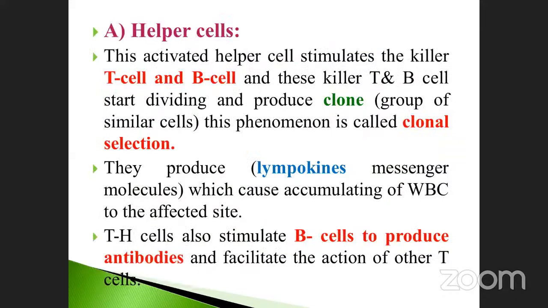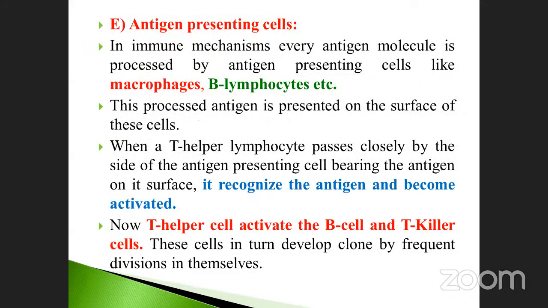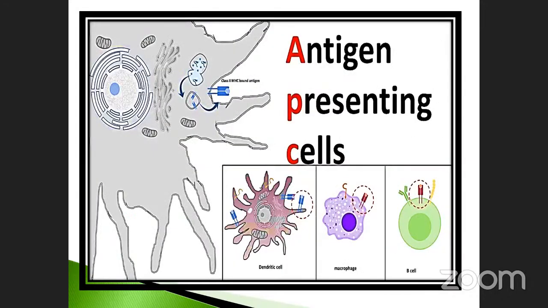Already we discussed cell-mediated immunity, one by one. And the last one, the antigen presenting cells: each and every cell has antigens on its outermost cell wall. That's why they are called antigen presenting cells.